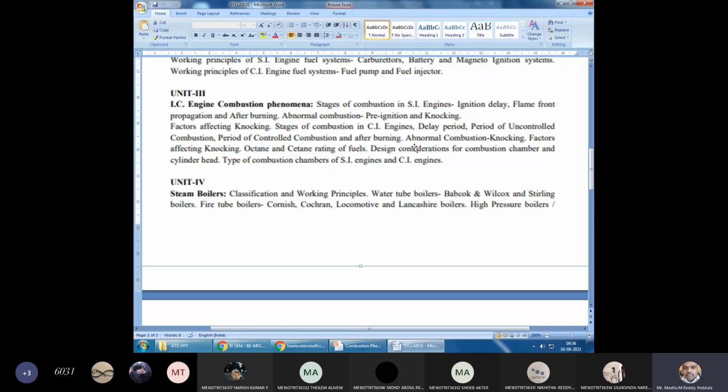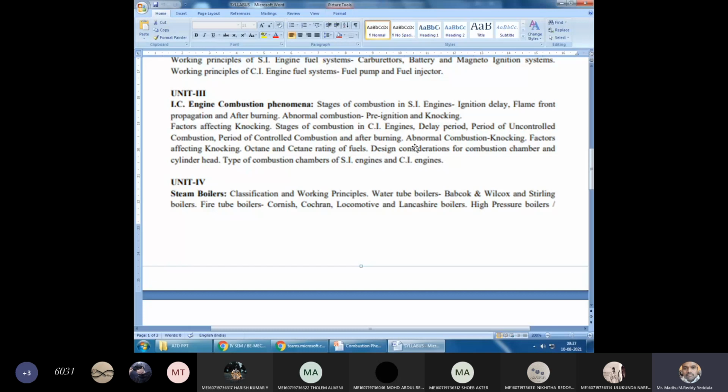In a petrol engine, during the suction stroke, air plus fuel, that is air plus petrol, from the carburetor will enter into the engine cylinder. Whereas in a diesel engine, only air will be admitted during the suction stroke. In a petrol engine, a combination of air plus fuel is admitted, whereas in a diesel engine, pure air is admitted into the engine cylinder.